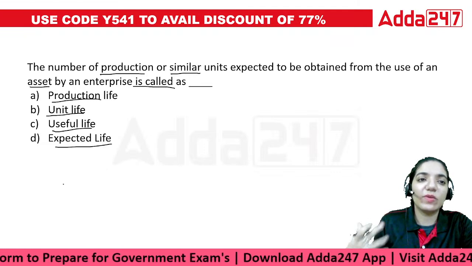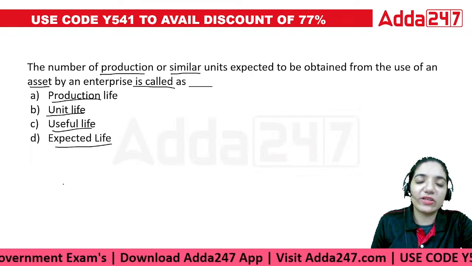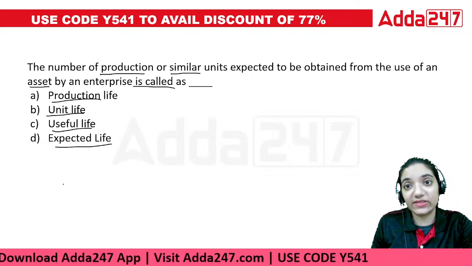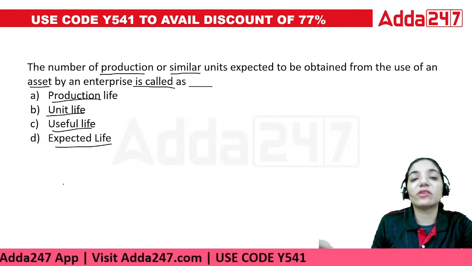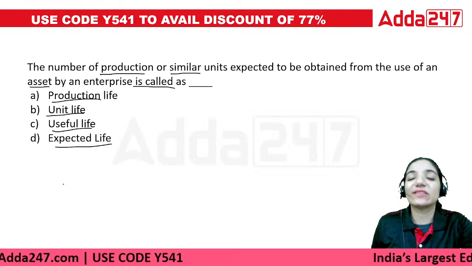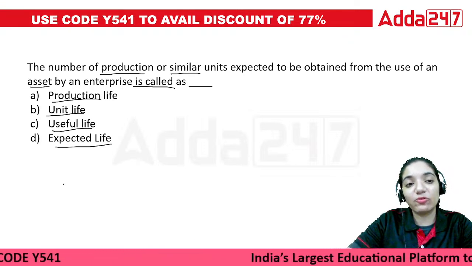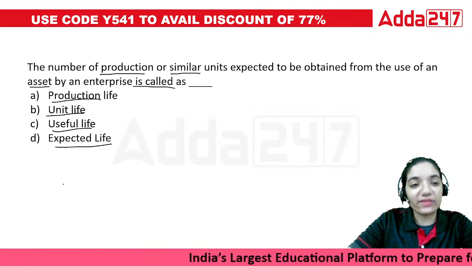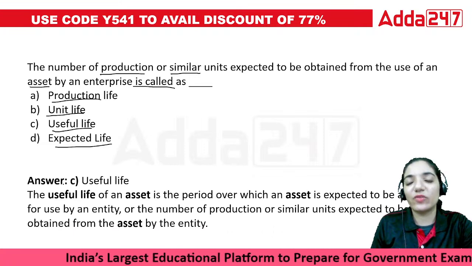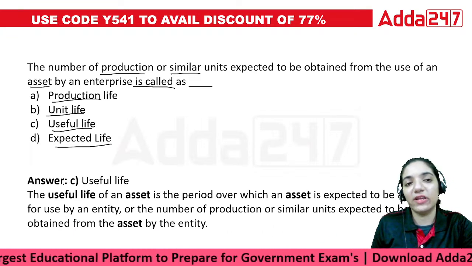According to you, what do you mean by the number of production or the similar units expected? See, the point is there are certain machineries where we can produce certain things, right? We can have certain amount of units only. After that particular time, we'll discard that machinery, right? So if that is something going to happen, then how do we look forward to it? The correct answer here would be useful life. That is called the useful life of the asset. Till what time we can use it, after that we'll have to leave it.